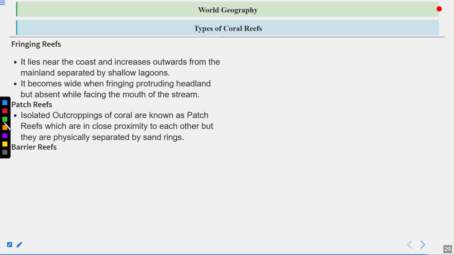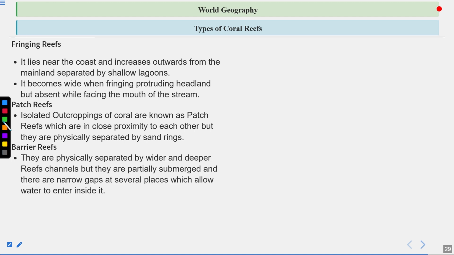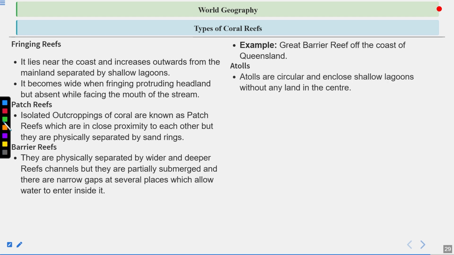Then comes the barrier reefs. They are physically separated by wider and deeper reef channels, but they are partially submerged and there are narrow gaps at several places which allow water to enter inside. Example: Great Barrier Reef off the coast of Queensland. Atolls. Atolls are circular and enclosed shallow lagoons without any land in the center.